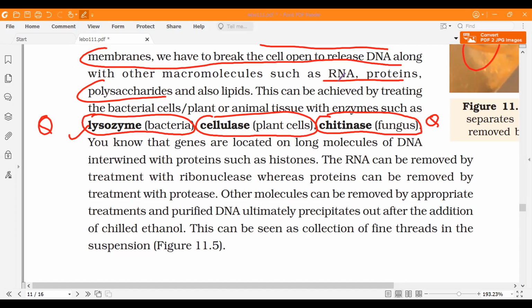So this is very important, what I've underlined over here. These enzymes: lysozyme will lead to hydrolysis of the bacterial cell wall. Lysozyme, not lysosome, keep that in mind. Cellulase will hydrolyze the cellulose cell wall. Chitinase will hydrolyze the chitin cell wall of fungus.